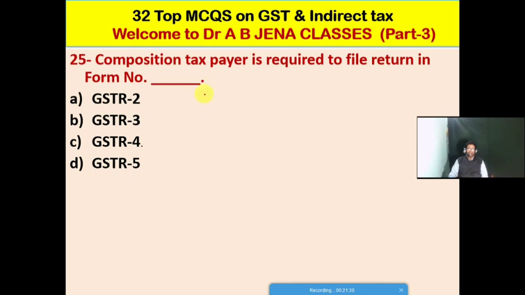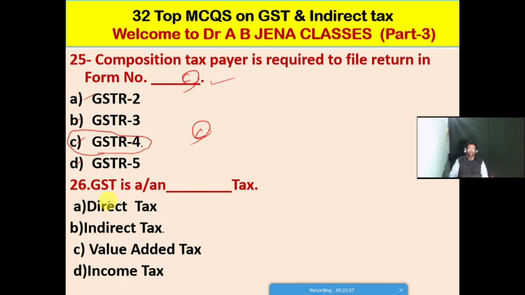So next one, MCQ. A composition taxpayer is required to file return in which form number? A, GSTR-2. B, GSTR-3. C, GSTR-4. D, GSTR-5. Friends, C is the right option for this MCQ. A composition taxpayer is required to file return in Form GSTR-4.